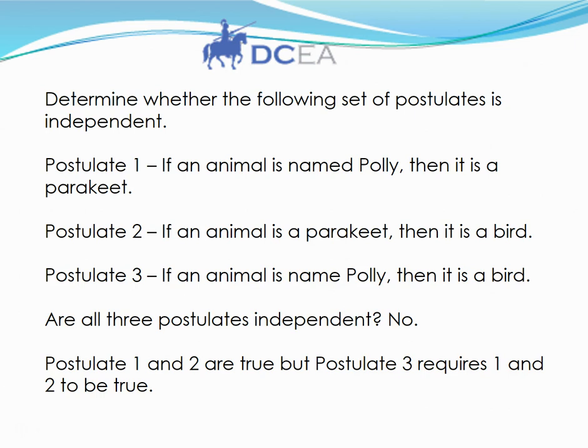Postulate 3 says that if an animal is named Polly, then it's a bird. Is that true? No. An animal named Polly could be a dog. So are these postulates independent of each other? No. Postulate 1 and 2 are true, but postulate 3 requires 1 and 2 to be true.